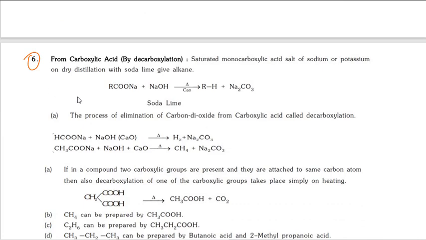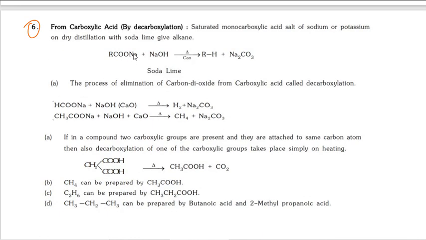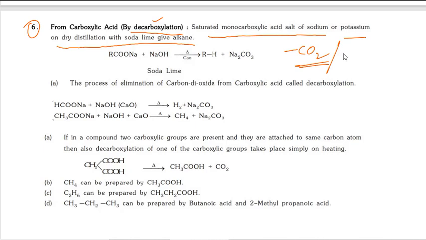Next, from carboxylic acids. From carboxylic acid we can prepare alkanes by decarboxylation. Saturated monocarboxylic acid salts of sodium or potassium on dry distillation with soda lime give alkanes. Decarboxylation is the main thing here. Decarboxylation means minus CO2, carbon dioxide being removed. How is the carbon dioxide removed? For this the reagent is soda lime.